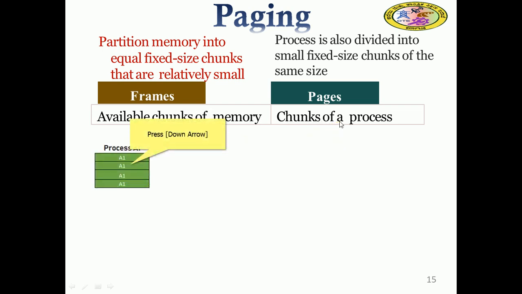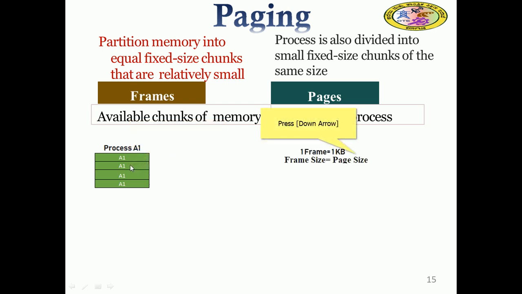Let's say process A1 has four pages: A1, A2, A3, A4, right? Small fixed size. Similarly, we can say one frame is equal to 1 kilobyte, and this is one page.